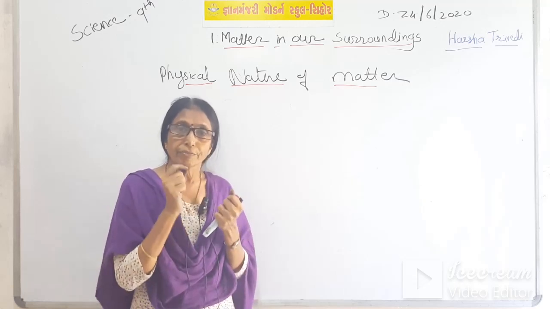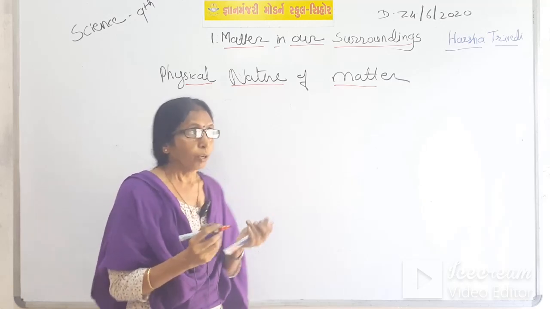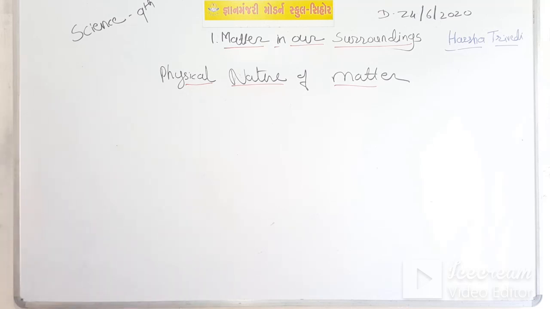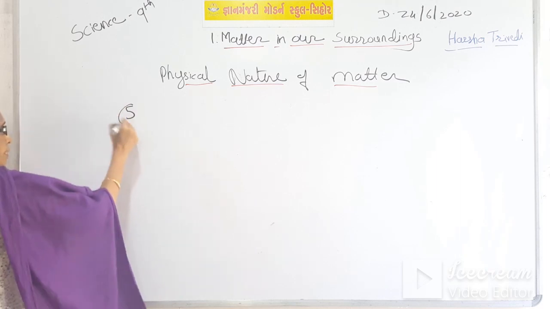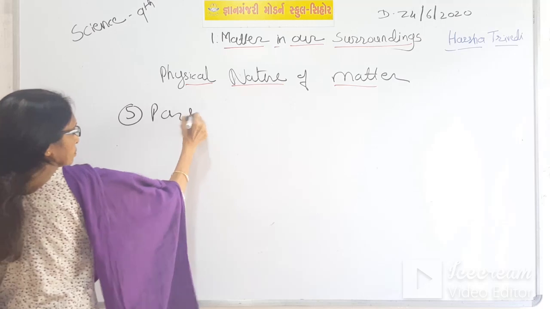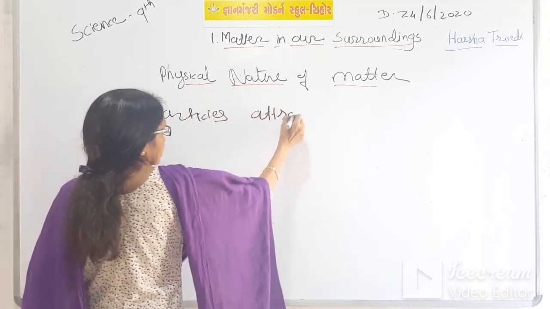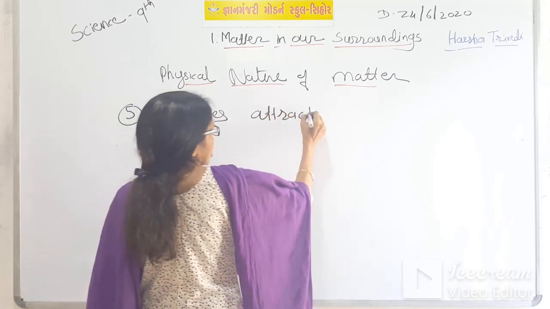So this is the fifth nature of the particle: particles attract each other.